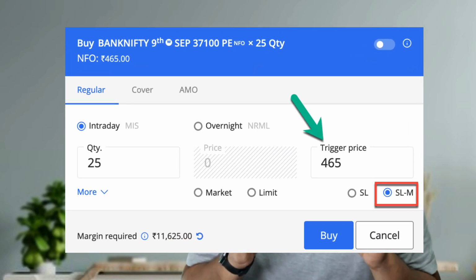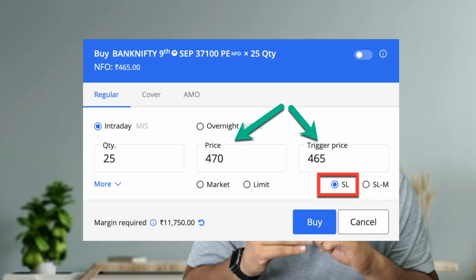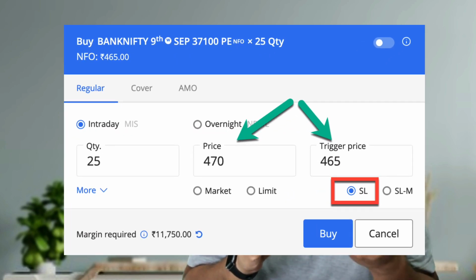The main difference between stop loss limit order and stop loss market order is that in the stop loss market order, you are only giving the trigger price as the input. But when it comes to the stop loss limit order, you are also giving another input, which is the price, nothing but the limit price.